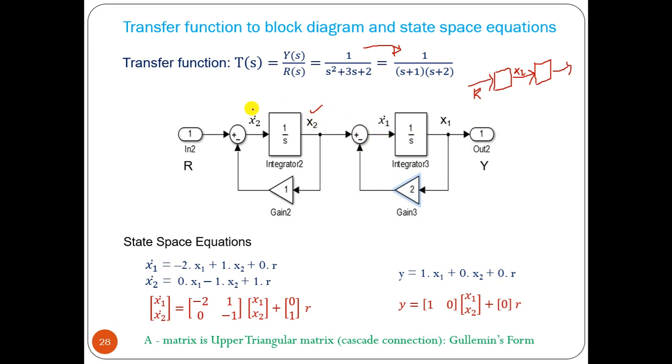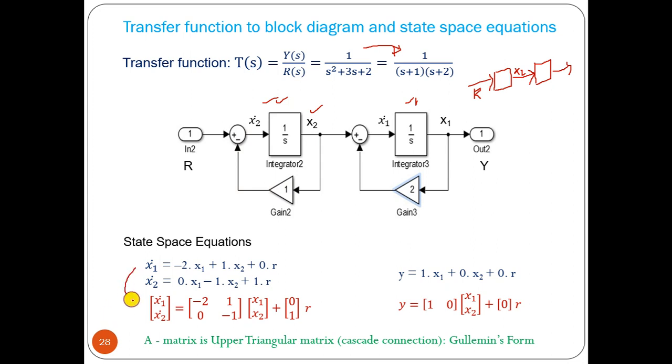So this is connected in series. Then we can find the equations: x1 dot equal to minus 2x1 plus x2 plus 0r, and x2 dot equal to 0 x1, since x1 is not connected, x2 is connected, minus x2 plus 1r.